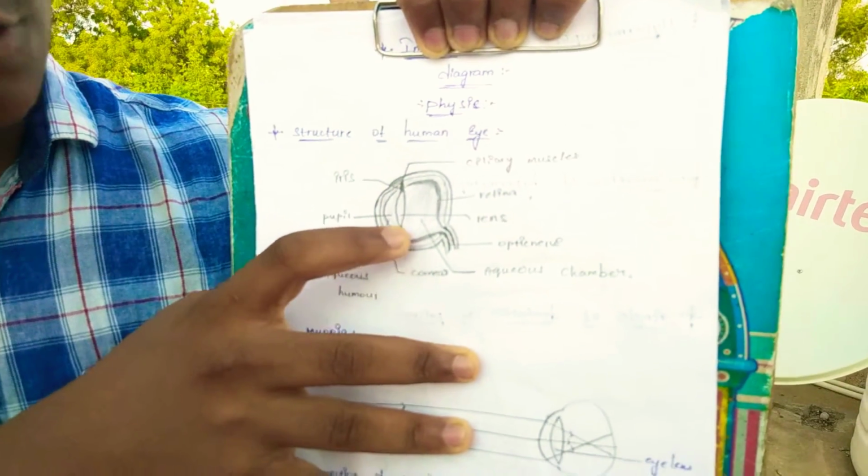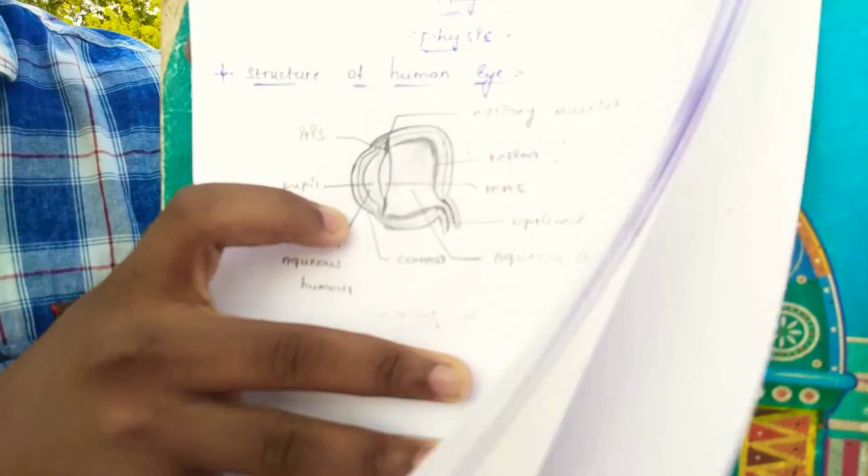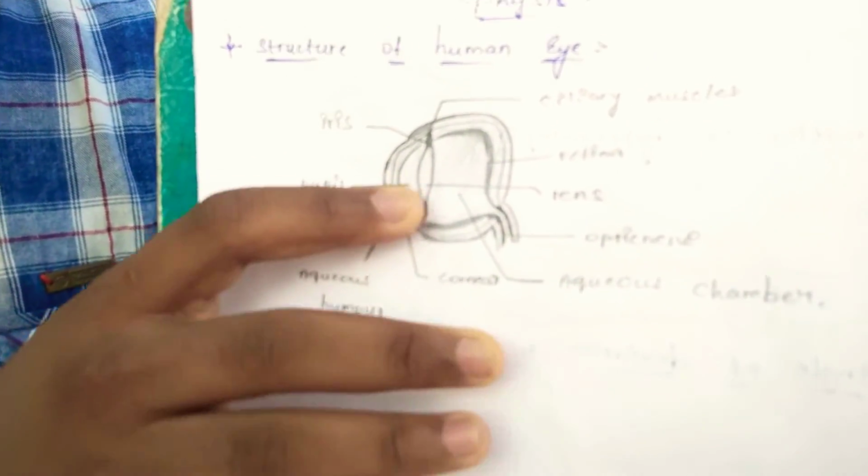How can we see the objects? How can we find out the colors? Yes, exactly, with the help of rods and cones. I will show the picture of the structure of the human eye. This is the structure of the human eye. This is the pupil, which is present in front of the lens.